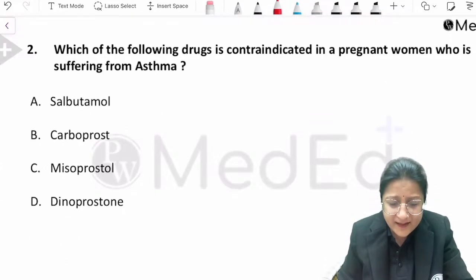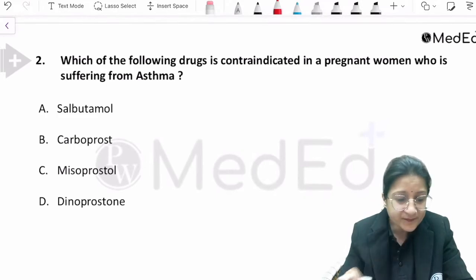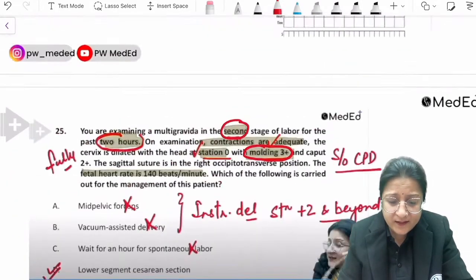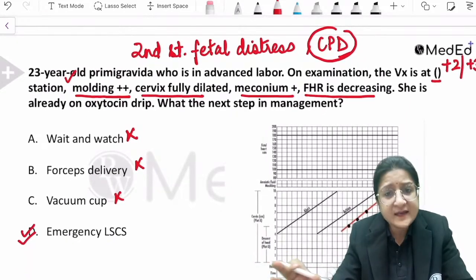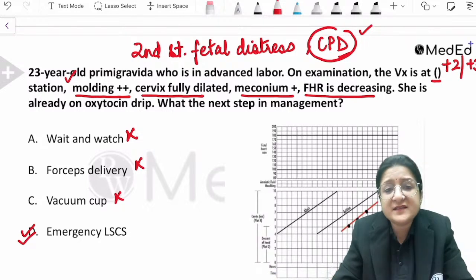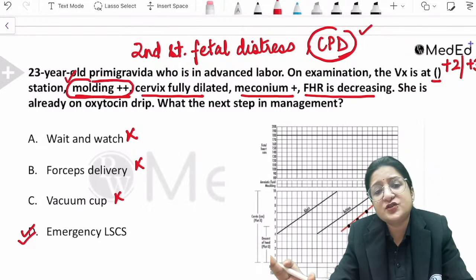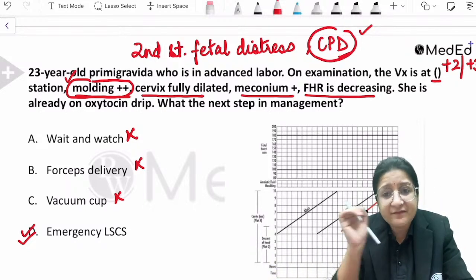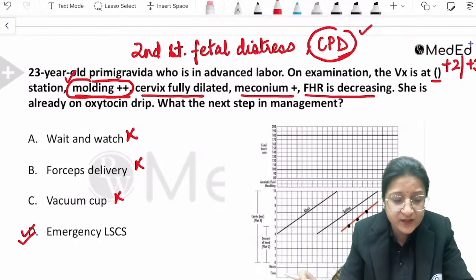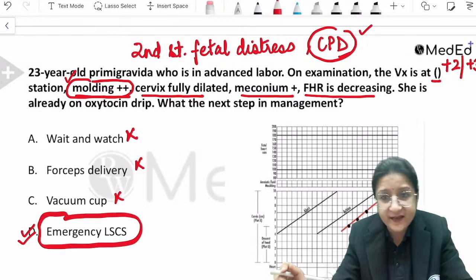Okay, now let's have a look at the second question. Mithun, very quickly I'll repeat for you. There was a 23-year-old primi, second stage fetal distress was there, evidence of CPD was given because molding was given plus plus, and they had asked you what is the management. So with second stage fetal distress and evidence of CPD, you cannot use instrumental delivery, so the answer is emergency cesarean section.